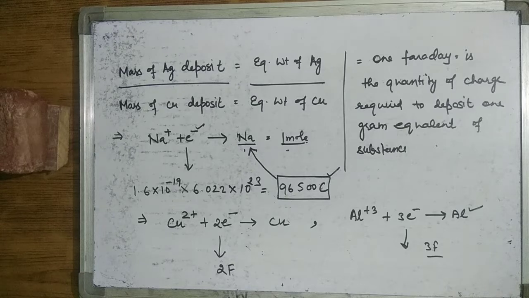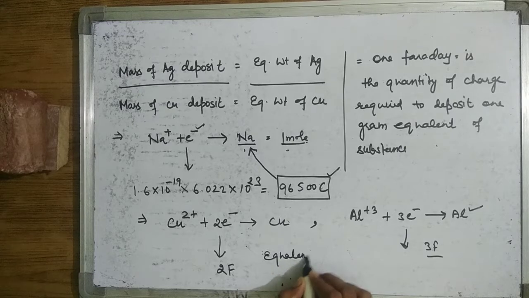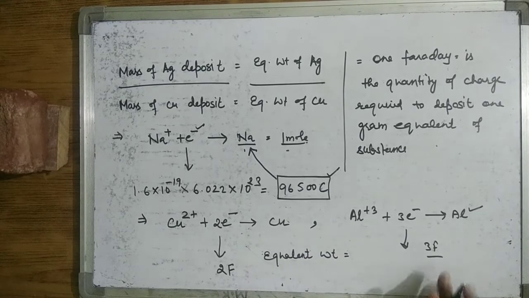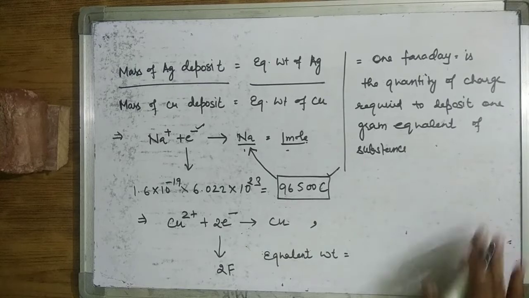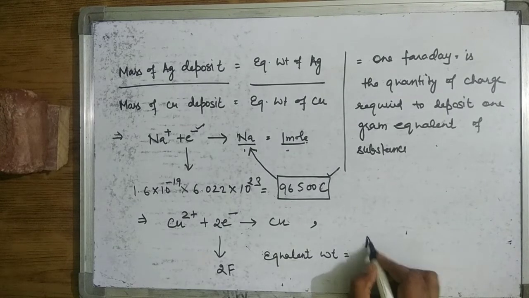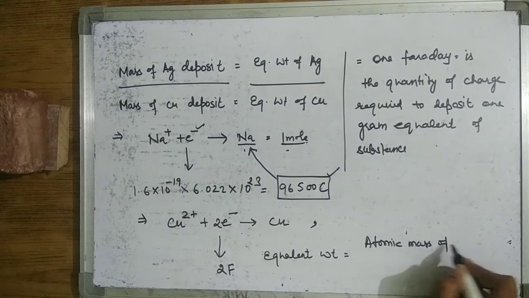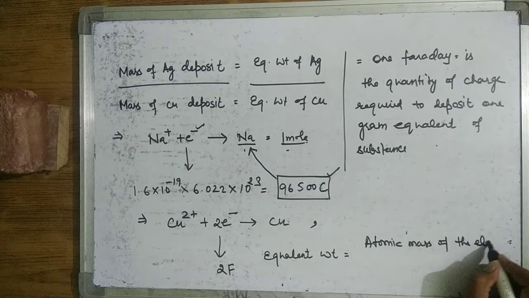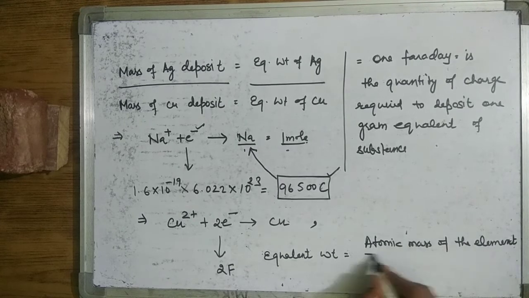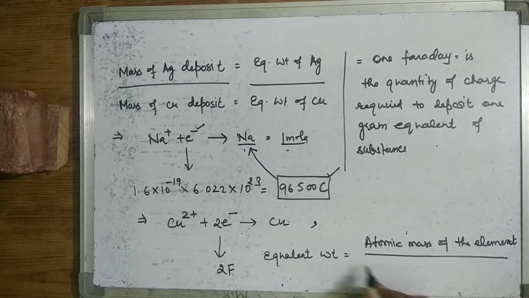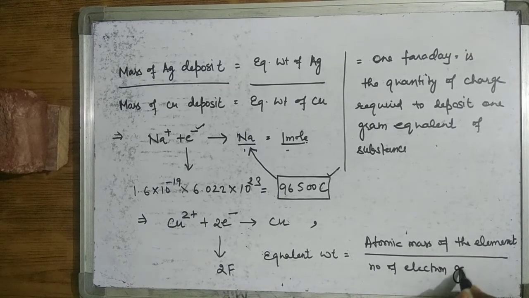Now the equivalent weight of any element is equal to the atomic mass of the element divided by the number of electrons gained or lost.